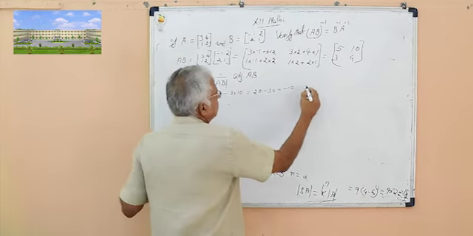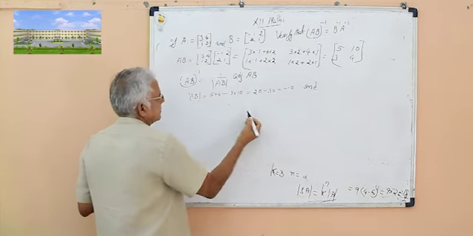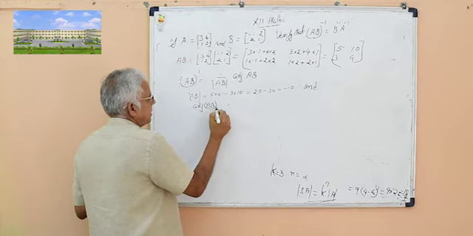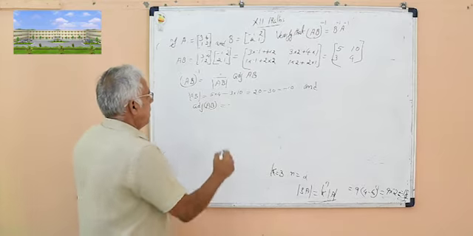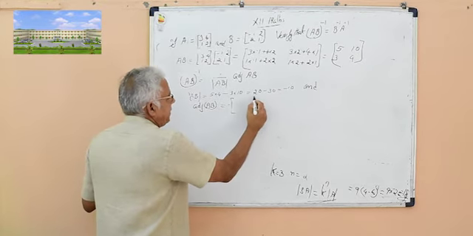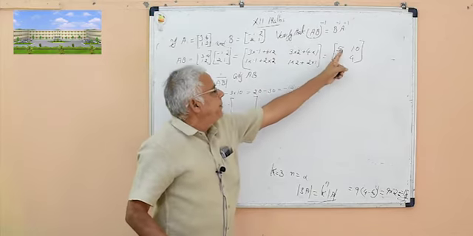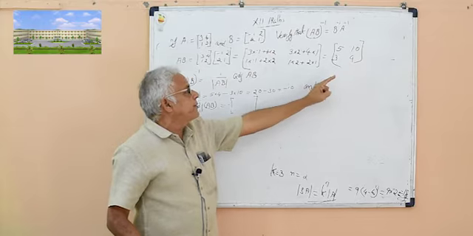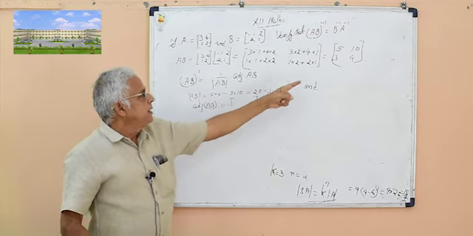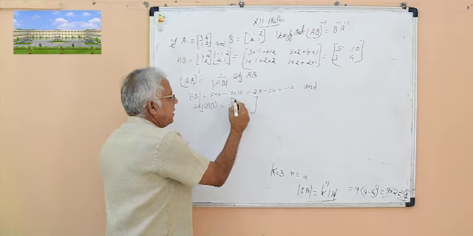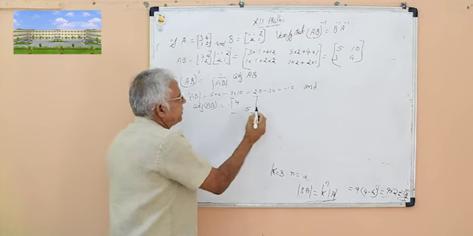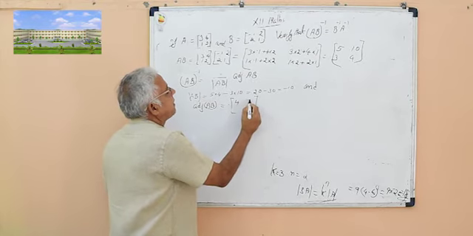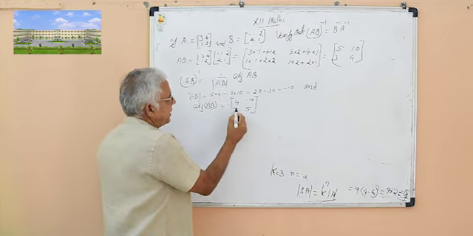Adjoint of AB: in the case of a 2 by 2 square matrix, interchange the main diagonal elements, 4 and 5, and change the sign of the off diagonal elements, 10 becomes minus 10 and 3 becomes minus 3.